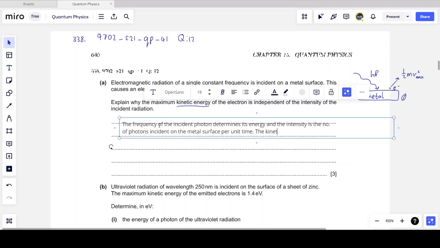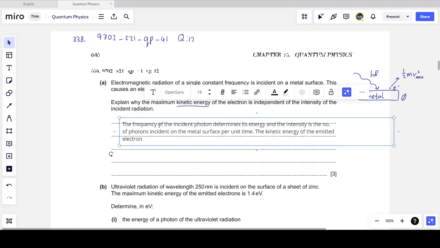Now the kinetic energy of the emitted electrons, or the ejected electrons, depends only on one thing. If I have a single electron being emitted, remember for the photoelectric effect, the single electron only depends on the energy of a single photon. In comes a photon, out goes an electron.